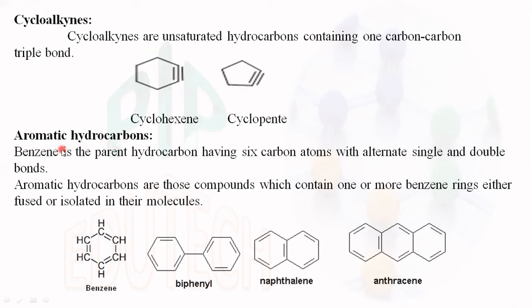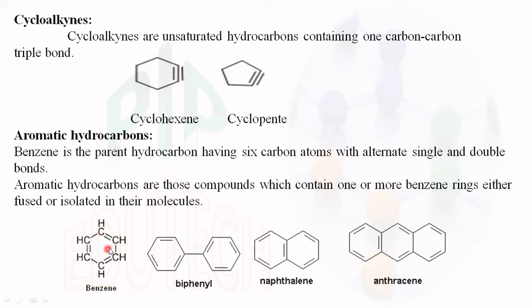The next type is aromatic hydrocarbon. We know aromatic nature. The best example for that is benzene, which is a parent hydrocarbon having 6 carbon atoms with alternate single and double bonds: double bond, single bond, double bond, single bond, double bond, single bond.